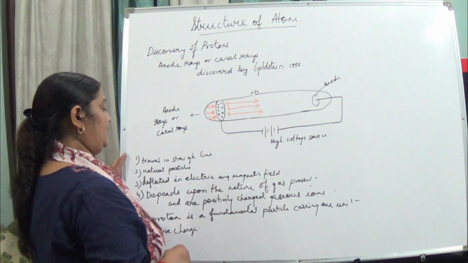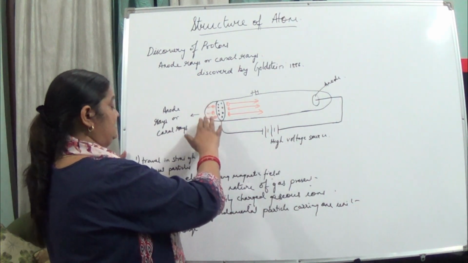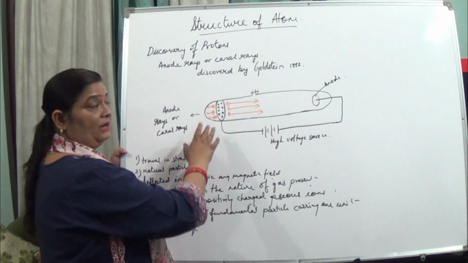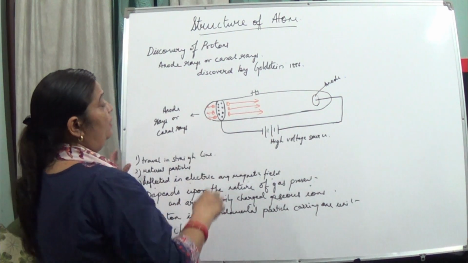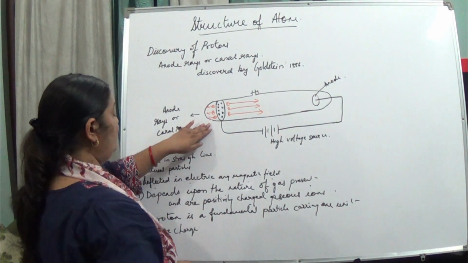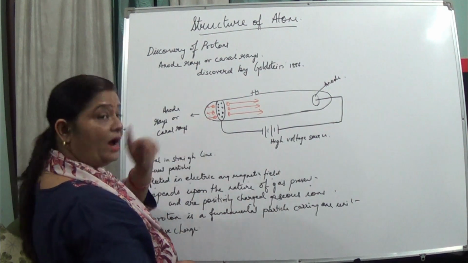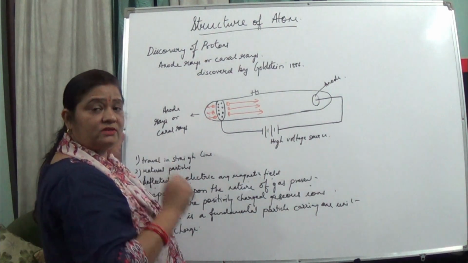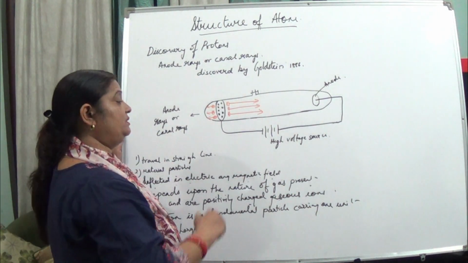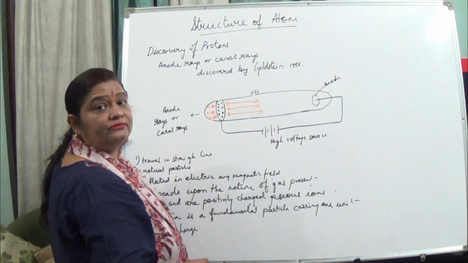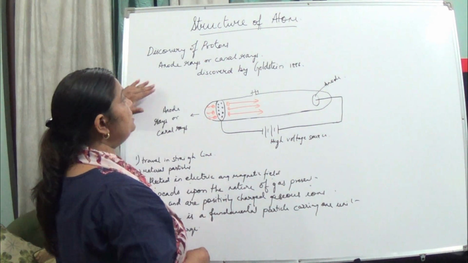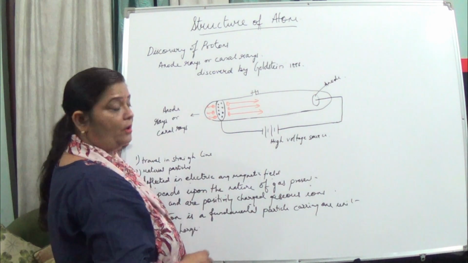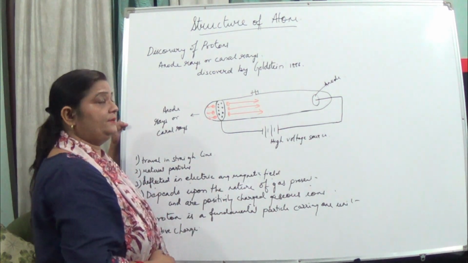Then he found that these are positively charged gaseous ions, and they were named protons. If we want to define a proton, it is a fundamental particle carrying 1 unit positive charge. Hydrogen also has 1 unit positive charge, so it can be compared with 1 atom of hydrogen. So this is how protons were discovered and their properties were found out by the scientist Goldstein.